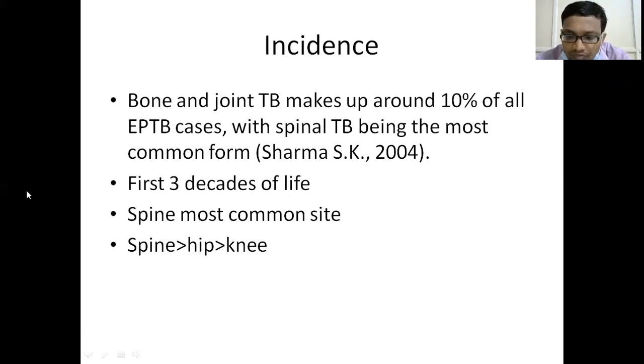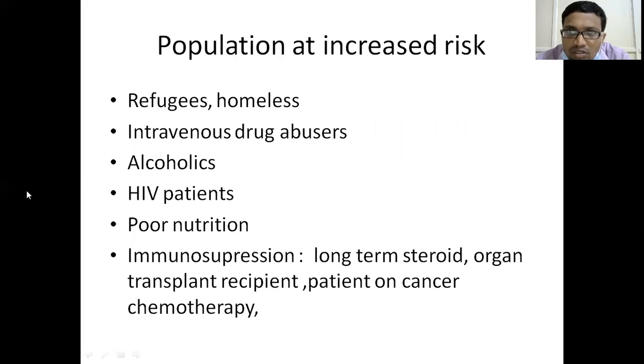Next, there are many risk factors that have been taught regarding the incidence of the disease, which is high in underdeveloped countries, among refugees, the homeless, intravenous drug abusers, alcoholics, HIV patients, poor nutrition conditions, or immunosuppressive conditions with prolonged steroid usage, organ transplant recipients, or patients on cancer chemotherapy.